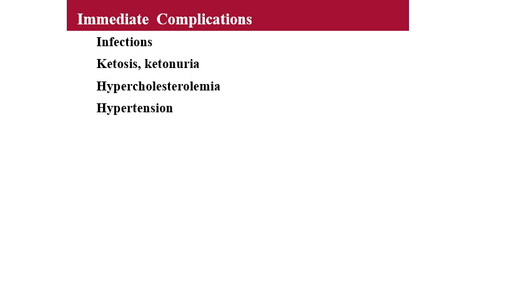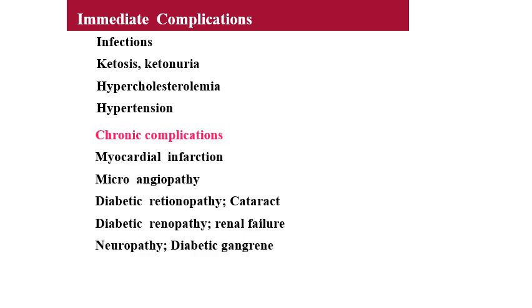Then specifically in type 1 diabetes and uncontrolled type 2 diabetes mellitus, there can be ketosis and ketonuria. What is the reason for ketosis? I have already explained. Then there can be hypercholesterolemia. The accumulated acetyl coenzyme A is the reason for the synthesis of more ketone bodies and cholesterol. So these things can lead to ketosis, ketonuria, hypercholesterolemia, etc. And even hypertension can develop.